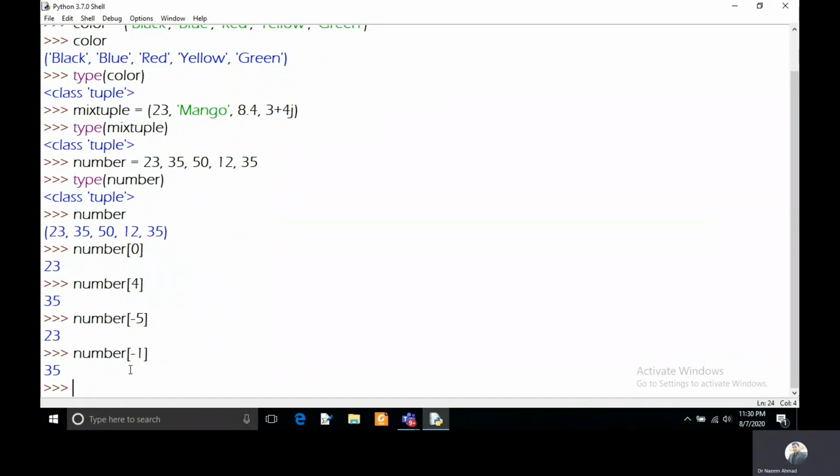It is very simple. I hope you have understood all these concepts of sequences. We will come again with a new lecture. In that lecture we will discuss the remaining data types like set, none and mapping.